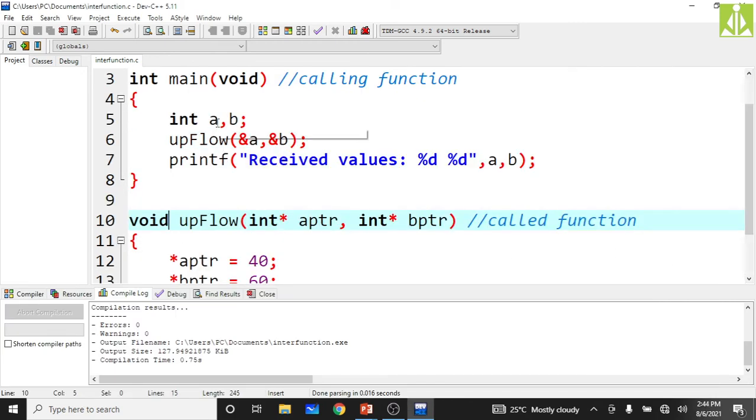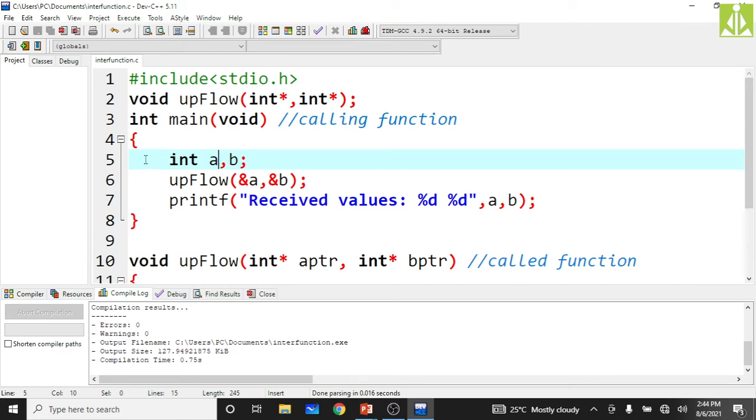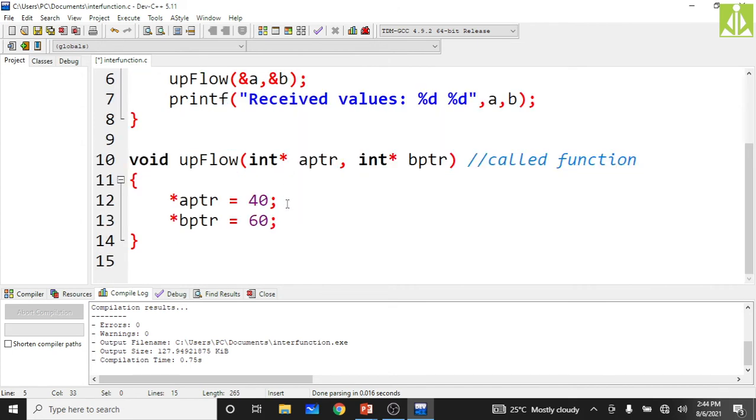So here, changes are made to the formal parameters. Initially the actual parameters are empty, isn't it? Initially the actual parameters are empty because we have not initialized any values to them. Here a comma b are actual parameters, and the addresses or memory locations are my formal parameters.